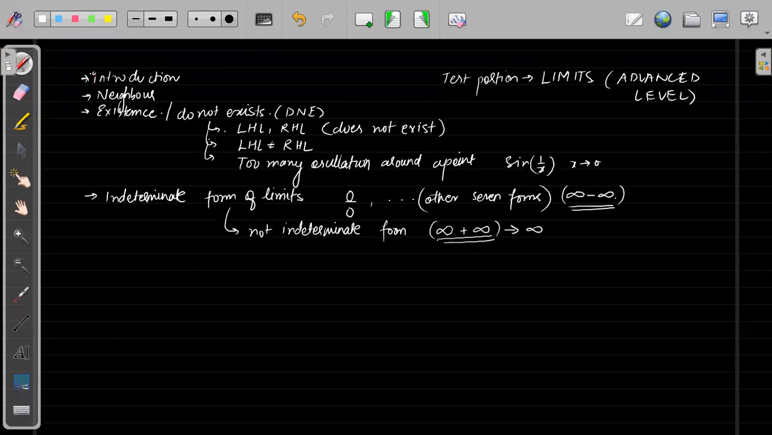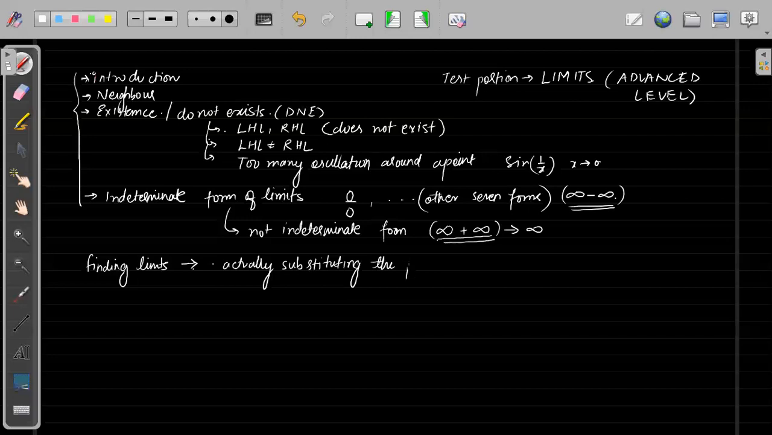Okay. Next, after we have seen the basic definitions and some introduction to limits, we started finding actual limits and the methods. The first very basic method of finding a limit was by actually substituting the point.